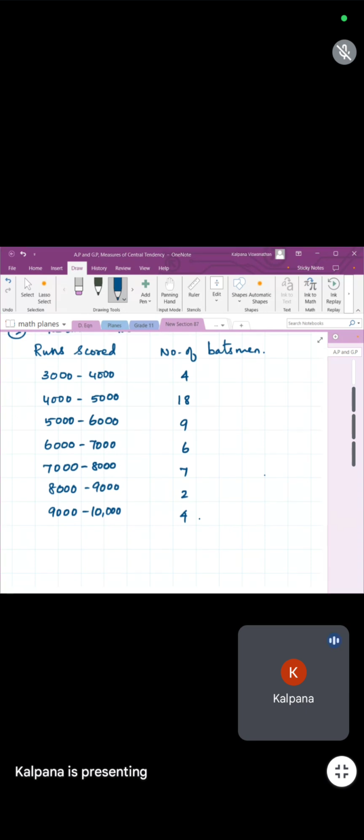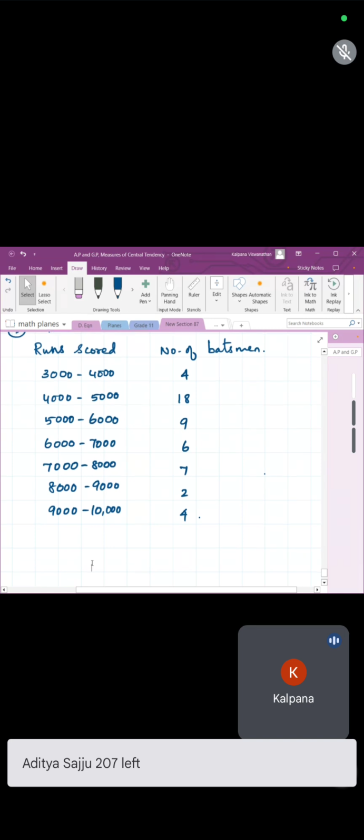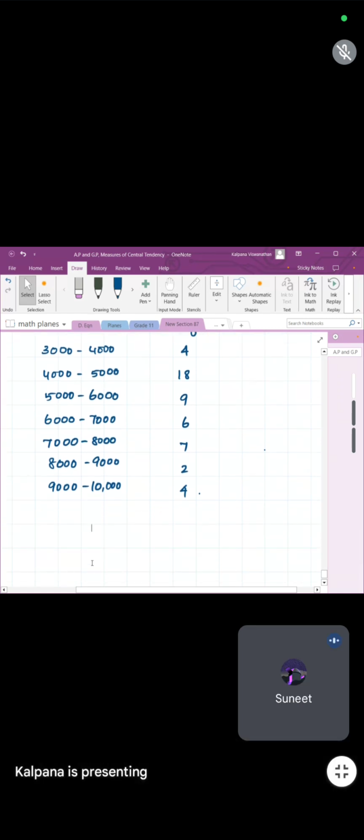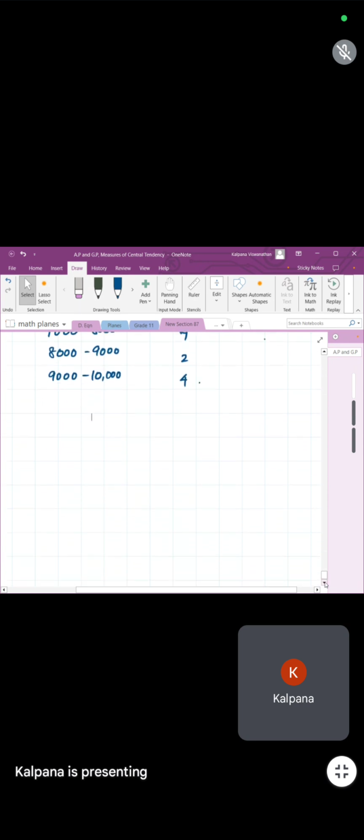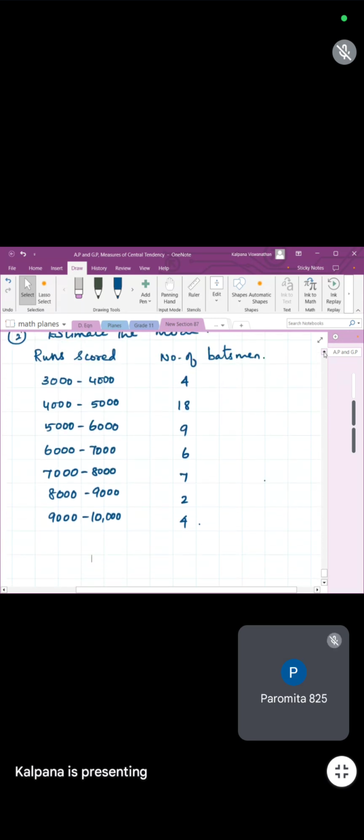So what you have to do for mode? You have to take the highest value. Should we find cumulative frequency? No, draw the histogram. Cumulative frequency we find only for median, not for mode. So just draw the histogram. Did you take down the data, children?